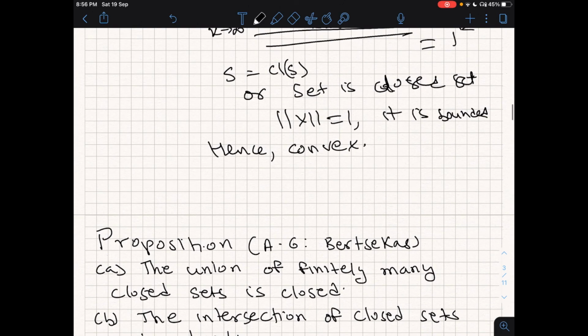In fact, before that, I want to define one more thing, which is called an open ball and a closed ball.